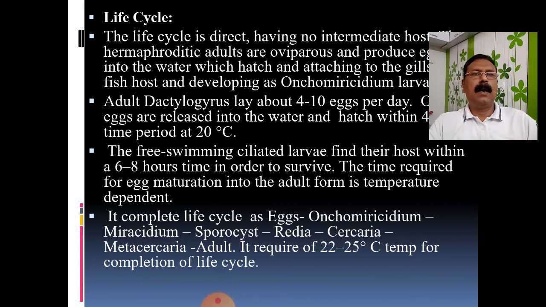So it is monogenetic. The life cycle is direct and does not require an intermediate host. It leaves the eggs, and when they hatch in the water, they attach to the fish host and develop as the first developing stage, which is known as the oncomiracidium.